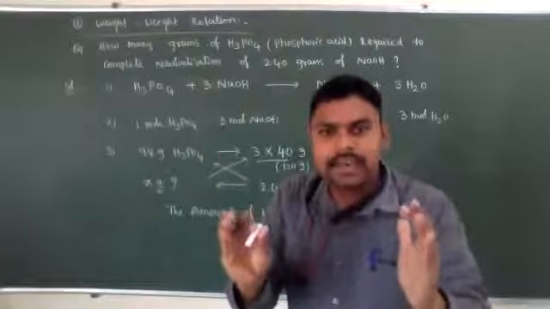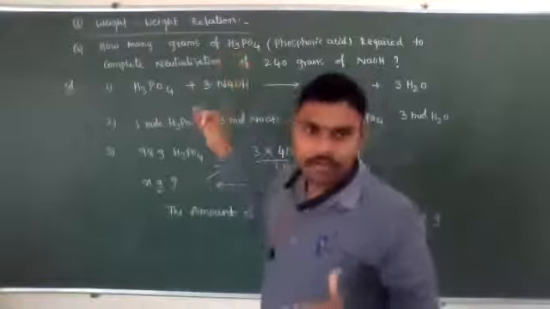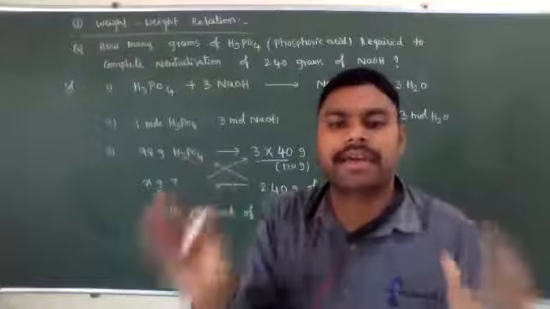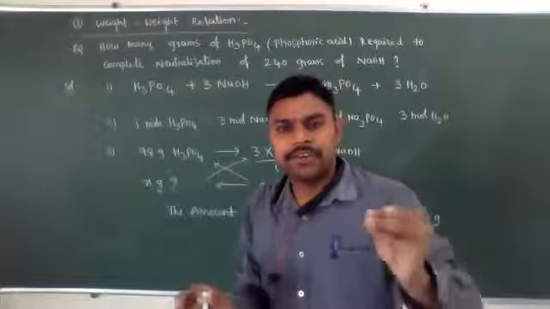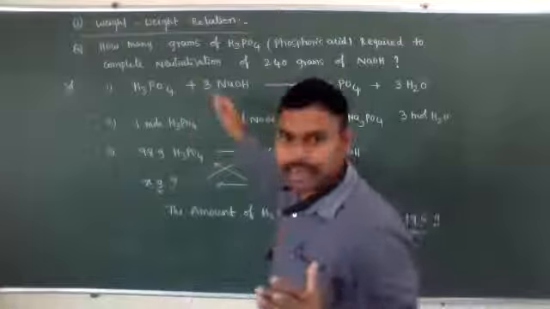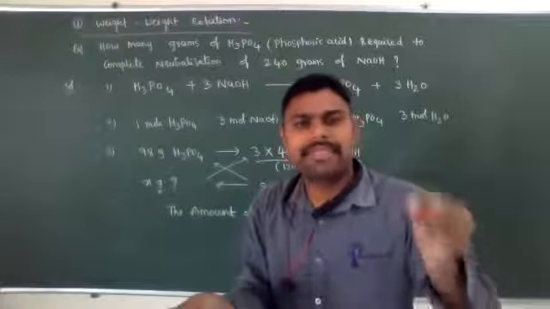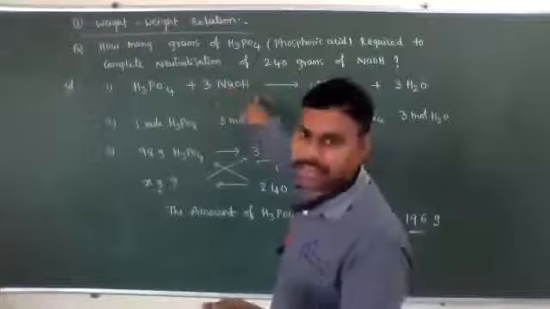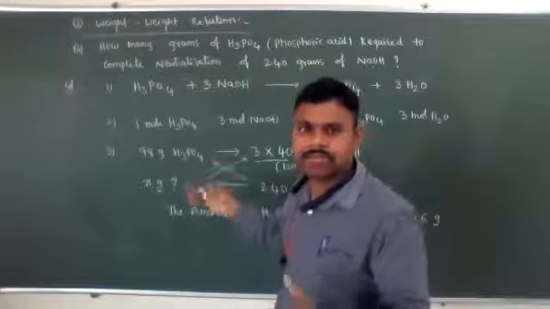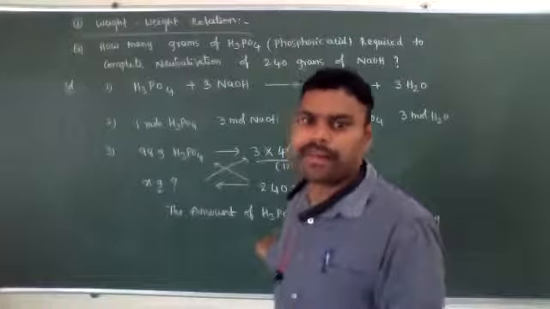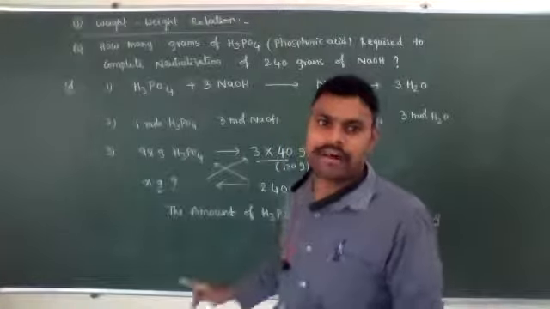So for this type of problems, the main key role is writing the balanced chemical equation. If you get the balanced chemical equation, then the remaining steps become very easy. If you make any mistake in the balanced chemical equation, then the remaining steps, even if we do them, we don't get the proper value.